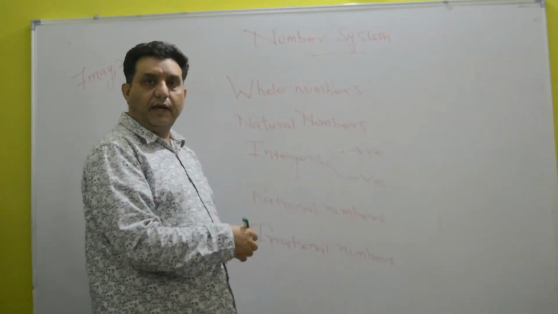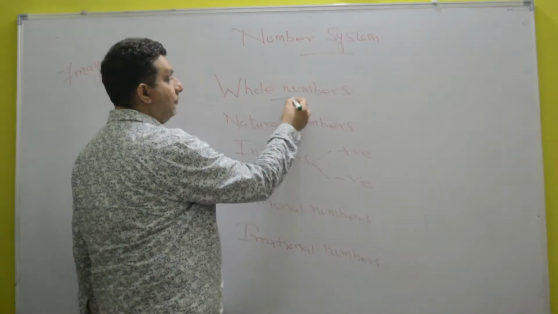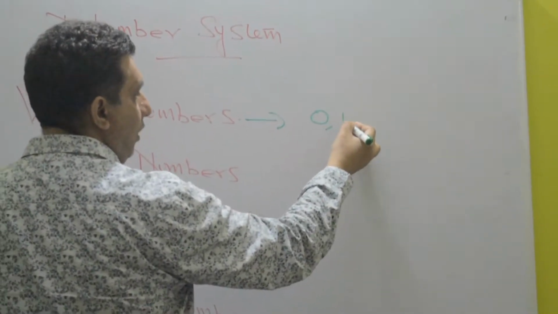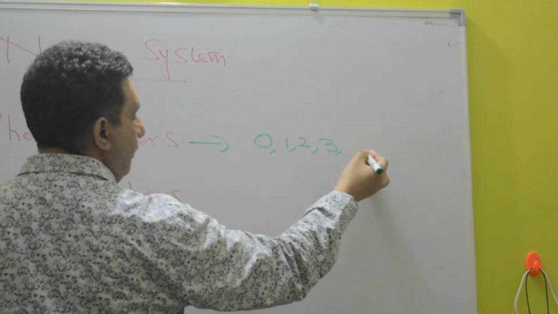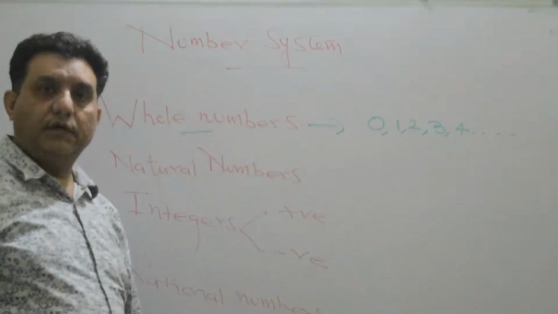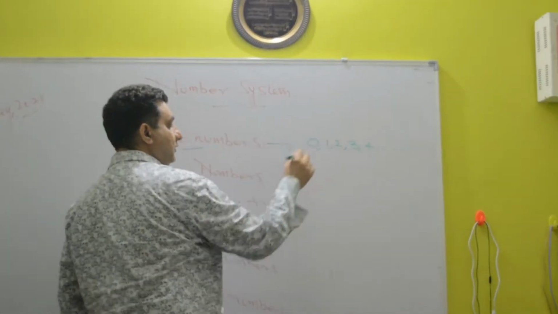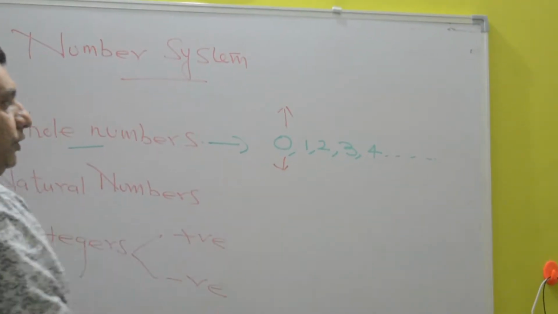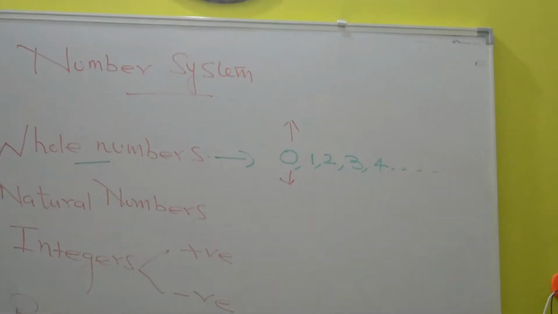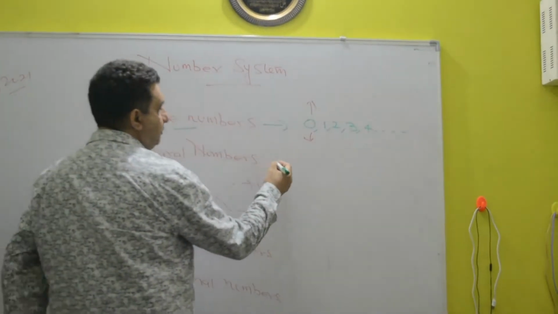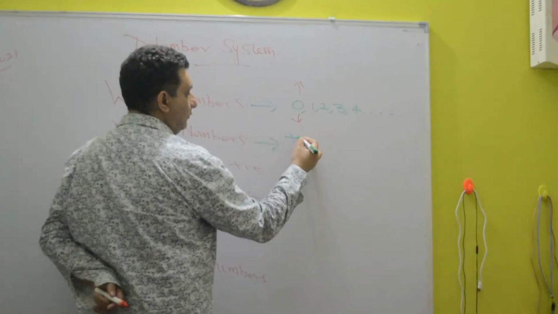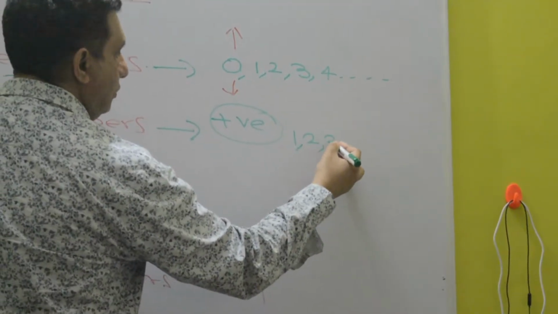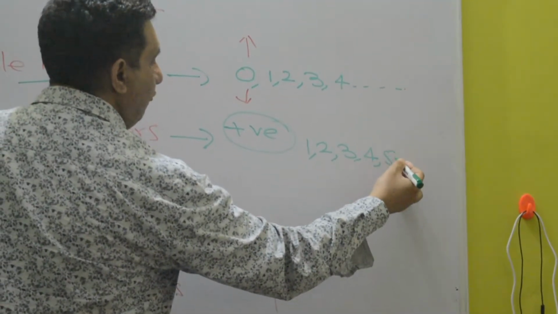I'm going to start from the whole numbers. Of course, everybody knows it starts from 0, 1, 2, 3, 4, and so on, right? The actual starting point is 0. Natural numbers means all should be positive, like 1, 2, 3, 4, 5 and so on.